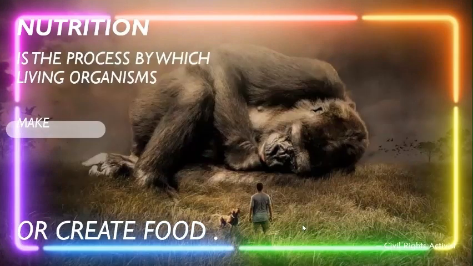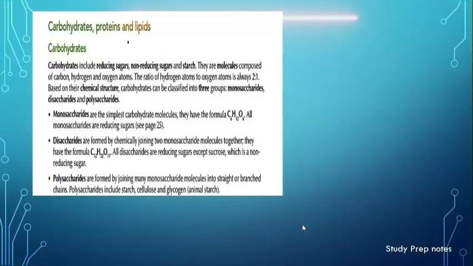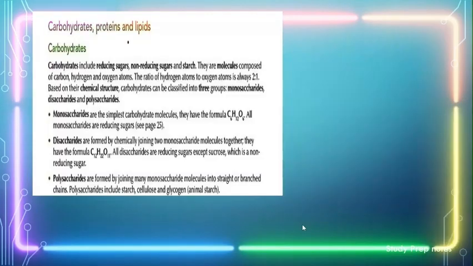So, first of all, let's look at the definition of what nutrition is. Nutrition is a process by which living organisms make or create food, in general. If you were to look at what types of nutrients there are, there are many, for example carbohydrates, proteins, and lipids. But mainly for this class, we'll take a look at carbohydrates. Carbohydrates include reducing sugars, non-reducing sugars, and starch. They are molecules composed of carbon, hydrogen, and oxygen atoms. The ratio of hydrogen atoms to oxygen atoms is always 2 to 1, usually 2:1. That's why we have H2O.